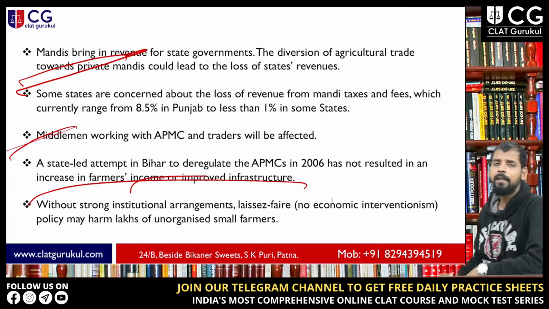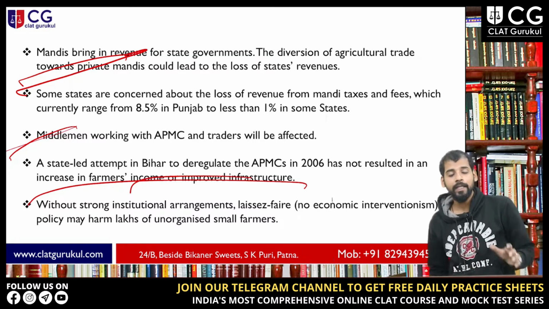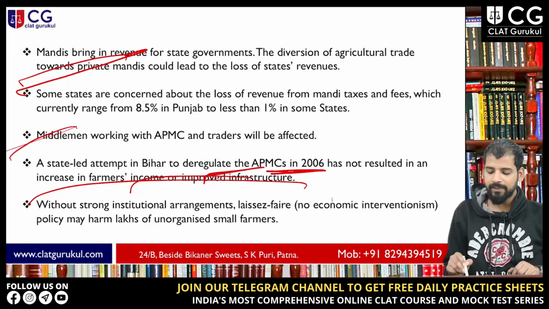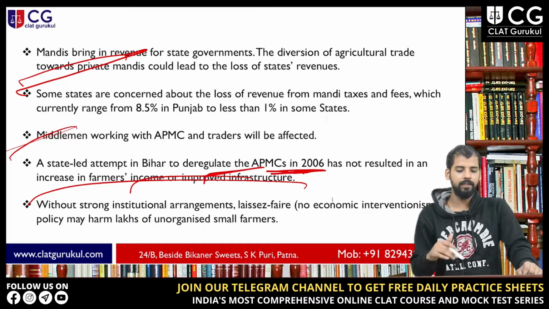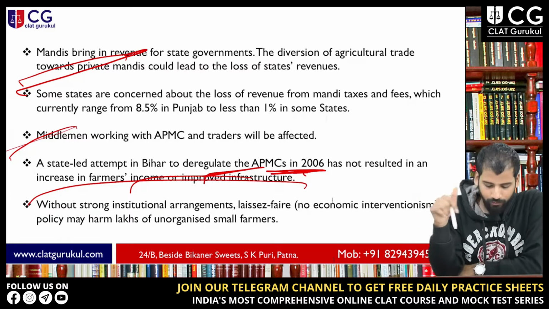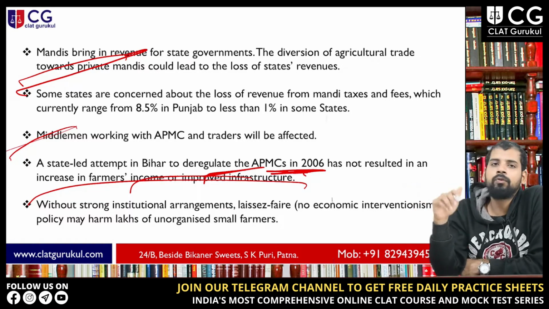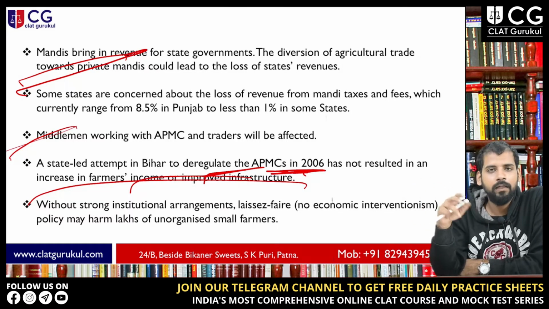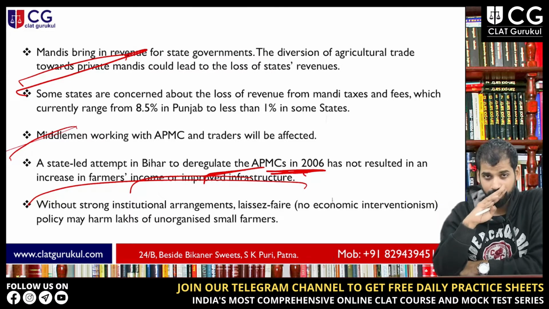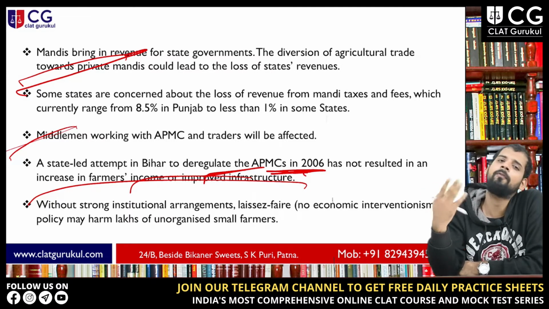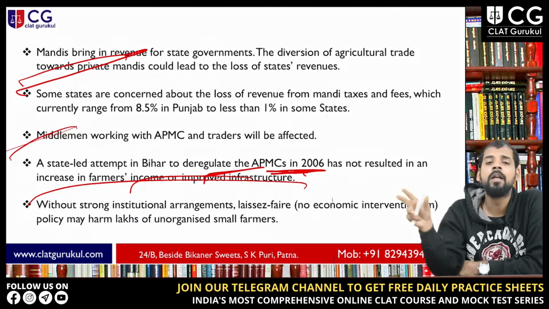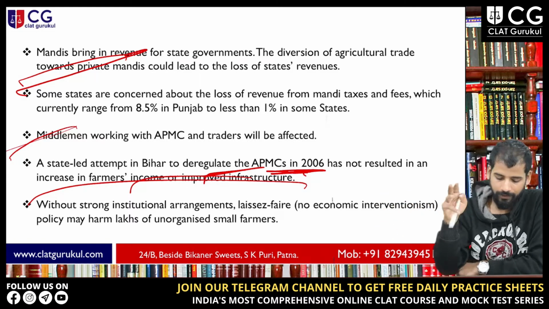There's an example: a state-led attempt in Bihar to deregulate the APMC in 2006 did not result in increased farmer income. Again, there's a factual argument that even in 2006 the government of Bihar was doing the same thing, but it did not result in an increase in farmers' income. So why are you doing this over the whole country, right?